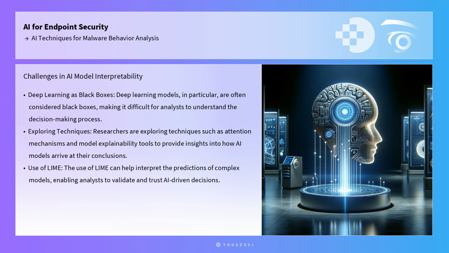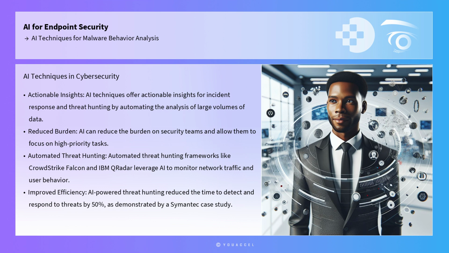AI techniques also offer actionable insights for incident response and threat hunting. By automating the analysis of large volumes of data, AI can reduce the burden on security teams and allow them to focus on high-priority tasks. Automated threat hunting frameworks, such as CrowdStrike Falcon and IBM QRadar, leverage AI to continuously monitor network traffic, endpoint activities, and user behavior for signs of compromise. These tools use AI-driven analytics to correlate events, detect anomalies, and generate alerts for further investigation. In practice, a case study by Symantec demonstrated how AI-powered threat hunting reduced the time to detect and respond to threats by 50%.